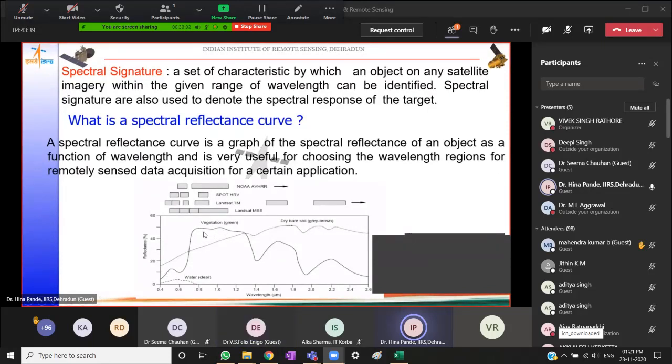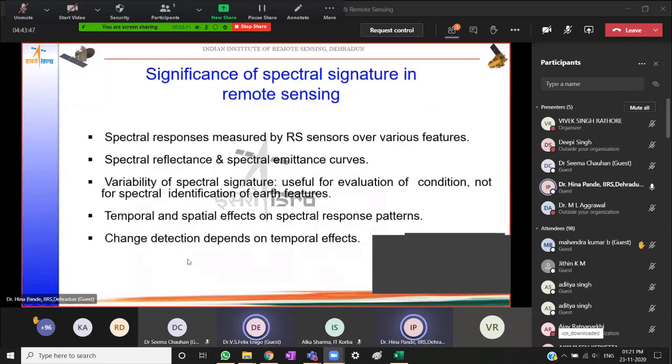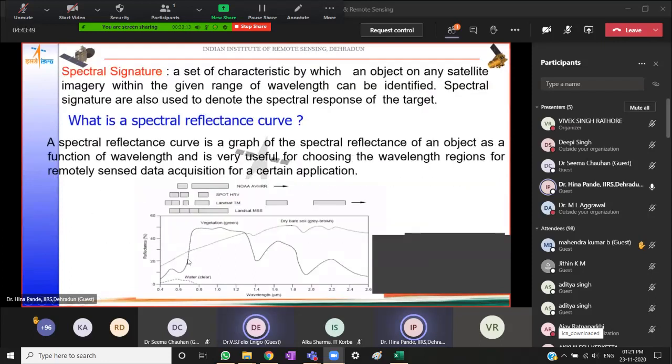Now, the second feature here that we see is green vegetation. So if you see here, there is a dip, which is an absorption dip, and then there is a sharp rise, right? So in the infrared region here, we see vegetation reflects around 50% of the energy.